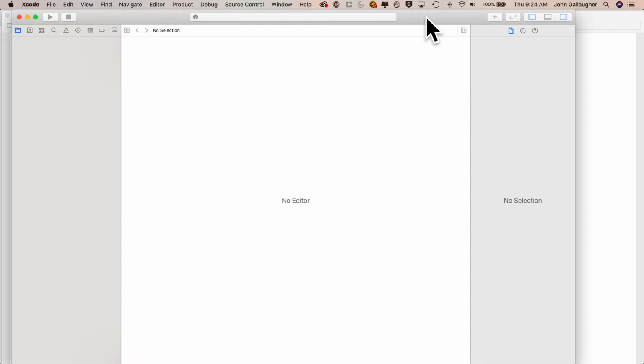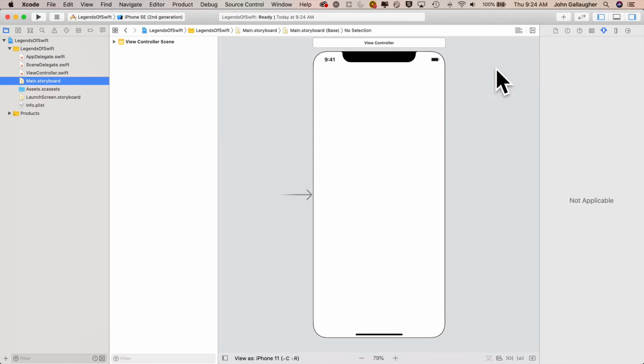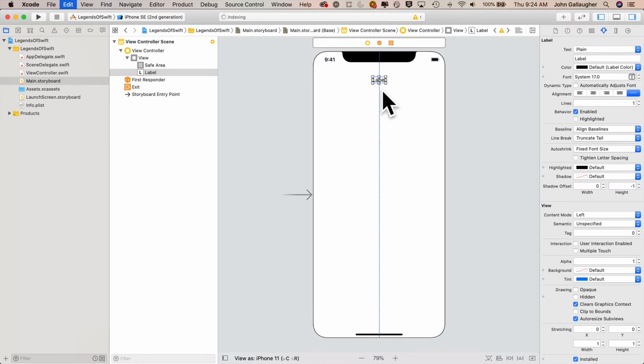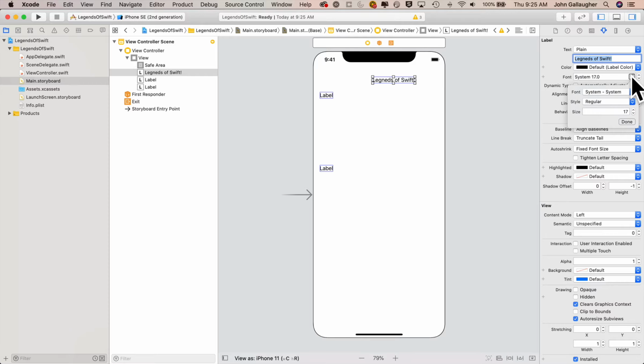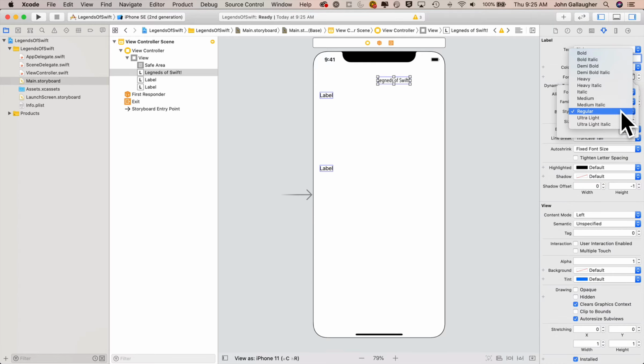Expand my screen. Head over to the main storyboard. Click on the library, and I'm going to drag over a single label. Then I'll Command D to duplicate that label. I'll do it one more time. Now this first label up top here, I want that to say Legends of Swift. I'll center that. I'll set up a custom font to the font family Avenir Next Condensed, one of my favorites. I'll make it bold style, 36 points.